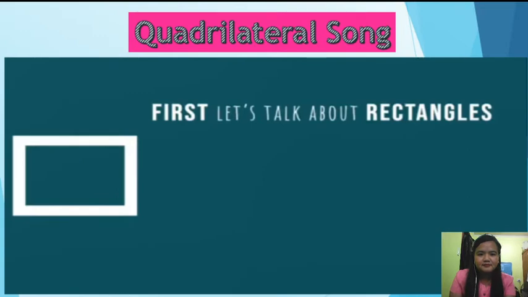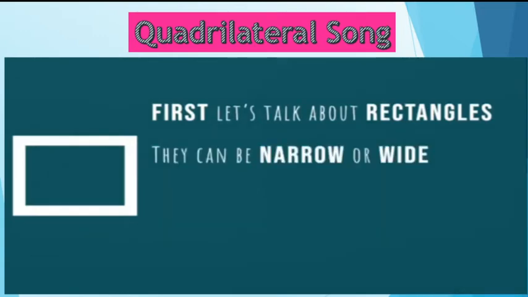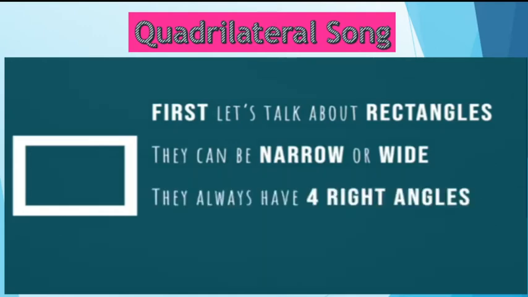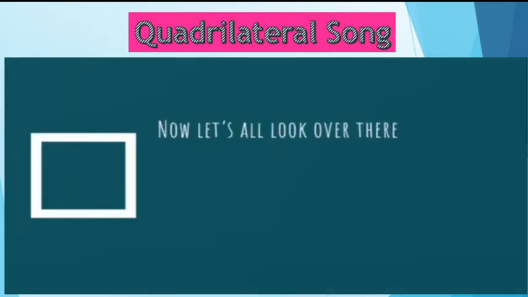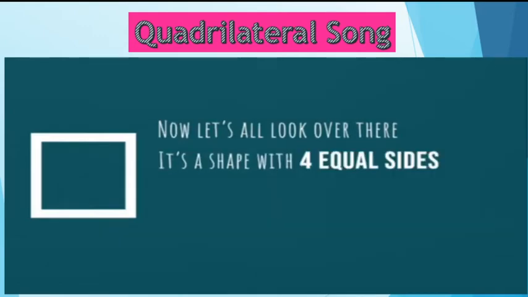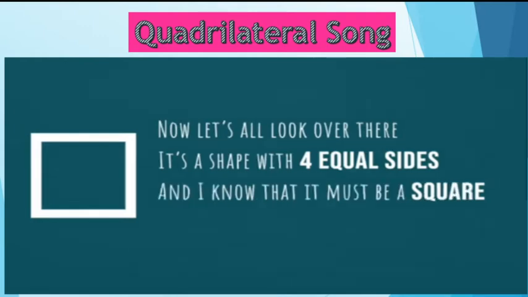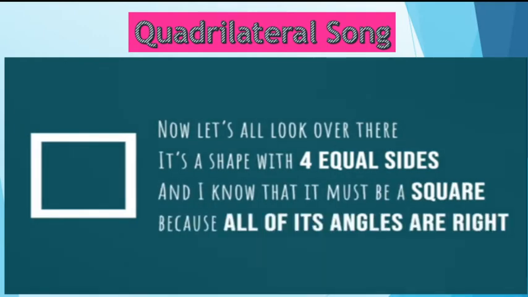First let's talk about rectangles. They can be narrow or wide. They always have 4 right angles and equal and opposite sides. Now let's all look over there. It's a shape with 4 equal sides. And I know that it must be a square because all of the angles are right.